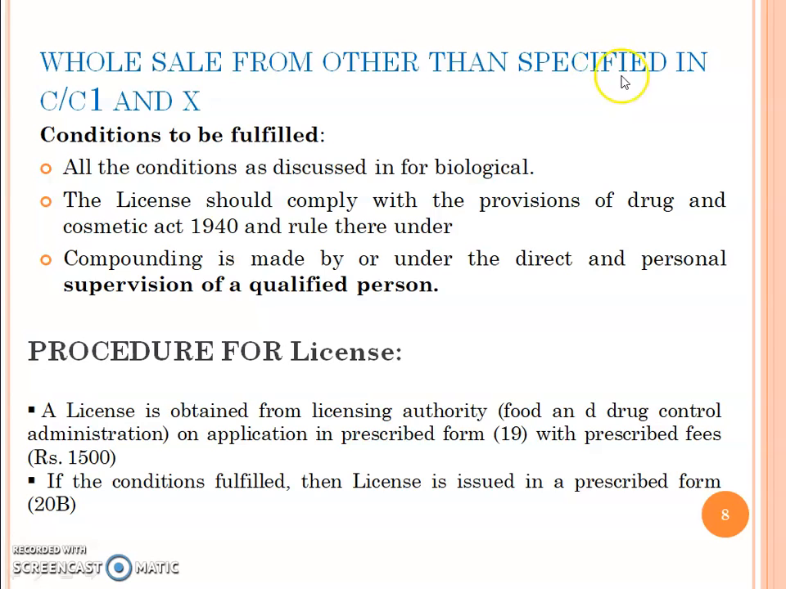Wholesale from other than those specified in Schedule C, C1 and X. Conditions to be fulfilled: all the conditions discussed for biological. The licensee should comply with the provisions of Drugs and Cosmetic Act 1940 and rules thereunder. Compounding is made by or under the direct and personal supervision of a qualified person. Procedure for licensing: a license is obtained from Licensing Authority, Food and Drug Control Administration on application in prescribed form 19 with prescribed fees 1500 rupees. If conditions are fulfilled, then license is issued in prescribed form 20B.